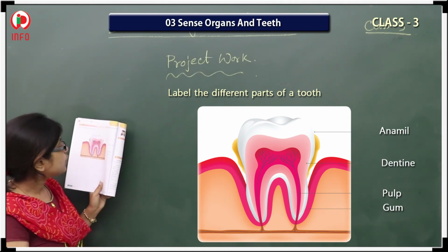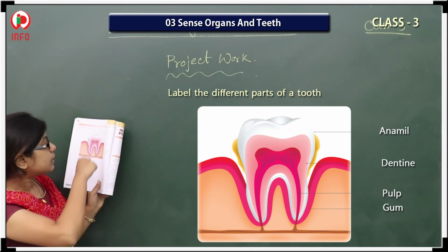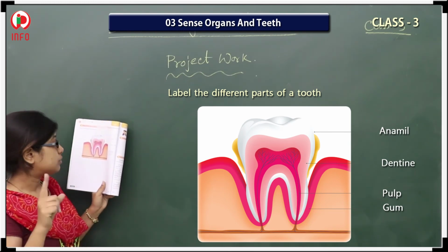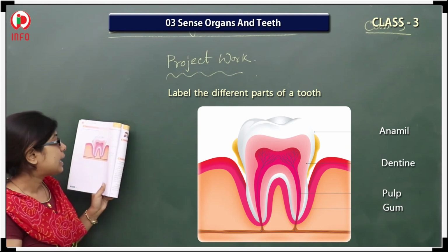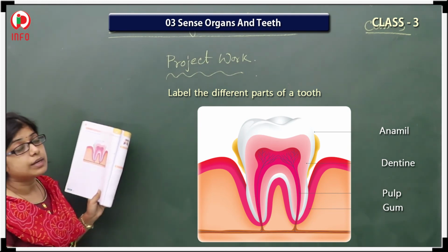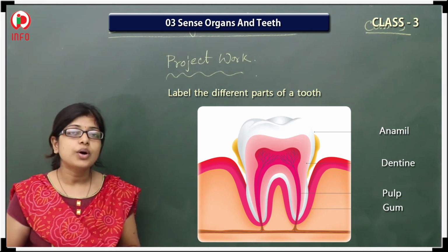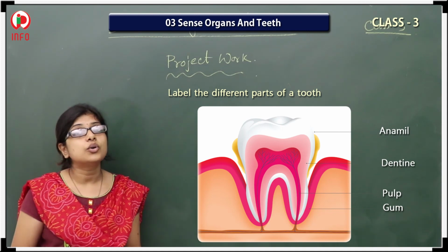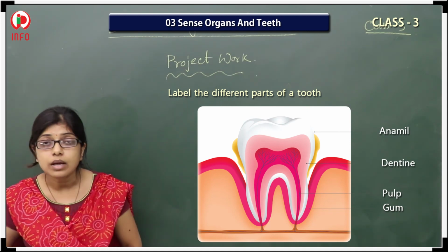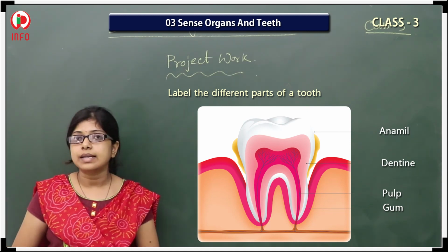Next one, if you will see that one blue color, one nerve-like structure, that one is the pulp. And just below the pulp, that one is the gum. So in this way, we have completed this lesson. Go through the lesson and prepare nicely for our online exam. Thank you.